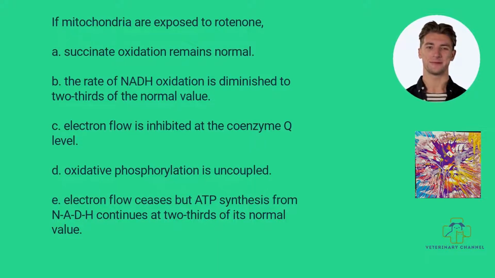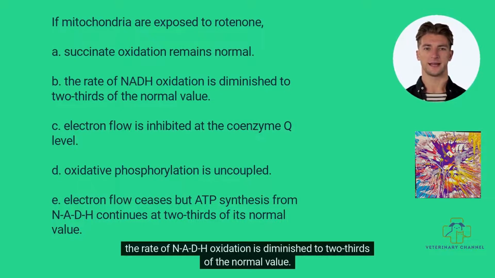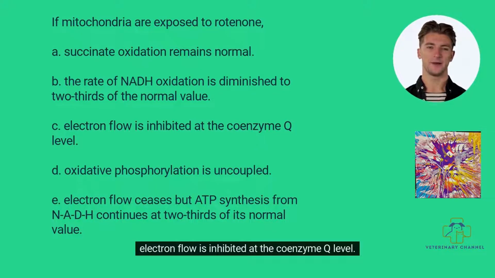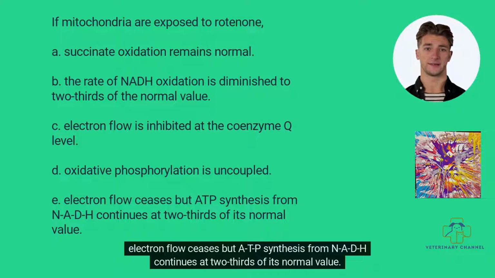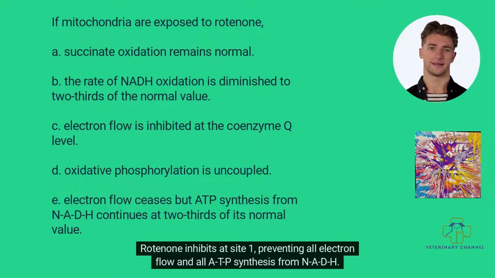Question 17. If mitochondria are exposed to rotenone: A. Succinate oxidation remains normal. B. The rate of NADH oxidation is diminished to 2/3 of the normal value. C. Electron flow is inhibited at the coenzyme Q level. D. Oxidative phosphorylation is uncoupled. E. Electron flow ceases, but ATP synthesis from NADH continues at 2/3 of its normal value. The answer is A. Rotenone inhibits at site 1, preventing all electron flow and all ATP synthesis from NADH.